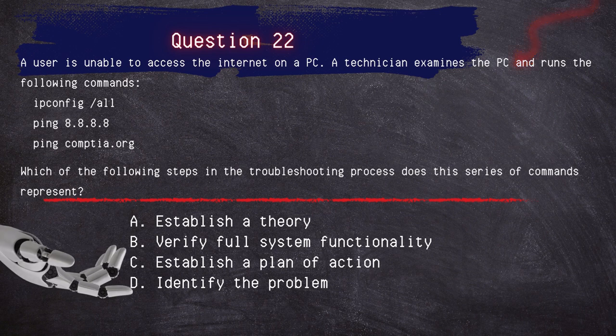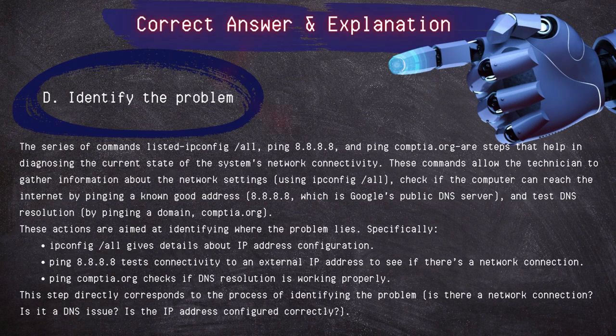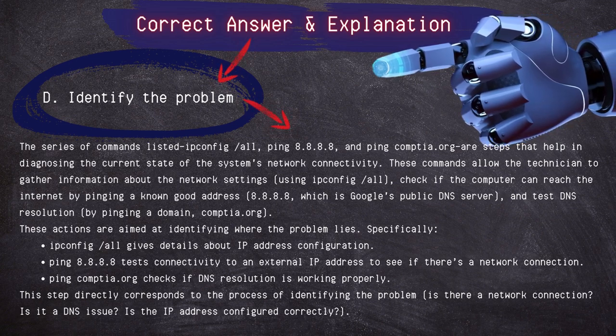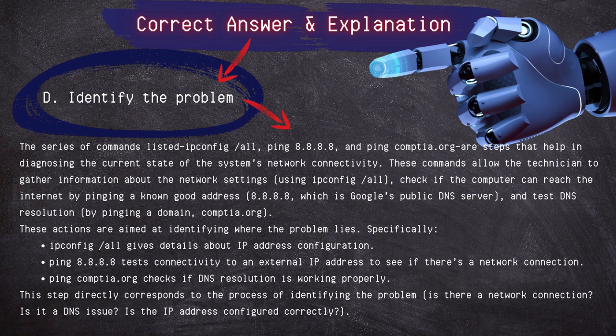Correct answer, identify the problem. The series of commands listed, ipconfig /all, ping 8.8.8.8, and ping CompTIA.org, are steps that help in diagnosing the current state of the system's network connectivity.